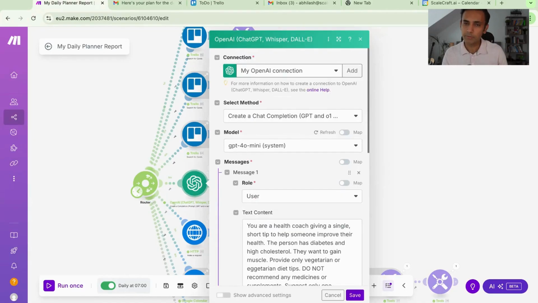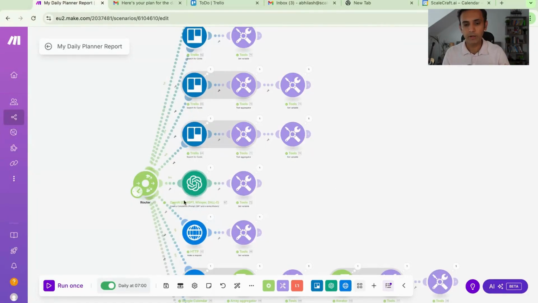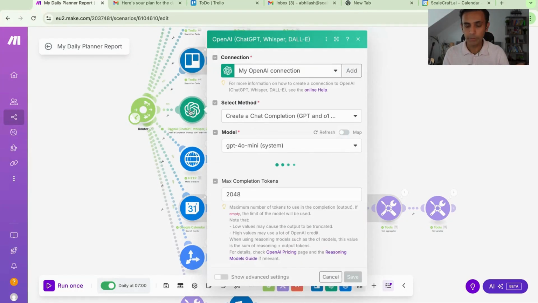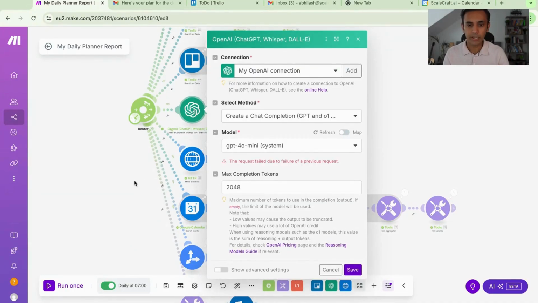I am an entrepreneur and I want to stay motivated. So give me one tip to help me stay motivated. So you can use OpenAI, or feel free to just grab any of these web APIs where you can get the codes freely. These are free. I'm not paying anything, except I'm paying for OpenAI because you are going to need credit for that.